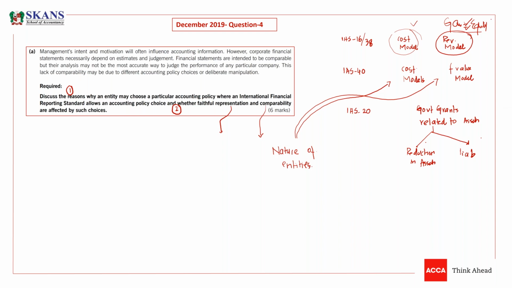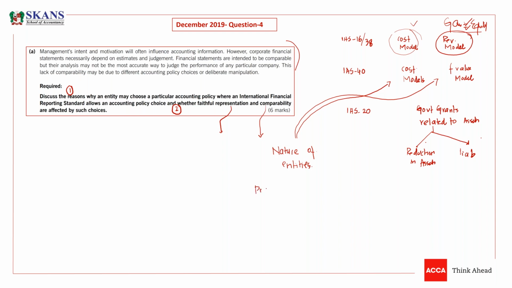Just take an example of investment property, because he's talking about investment property in this scenario. So listen carefully. Under IAS 40, you have lots of properties.